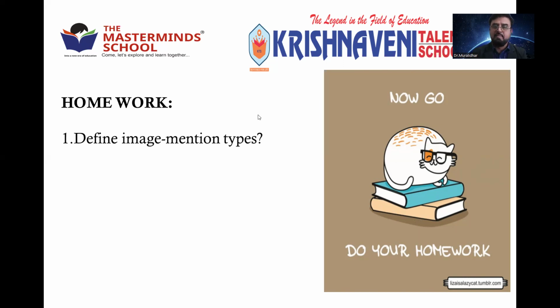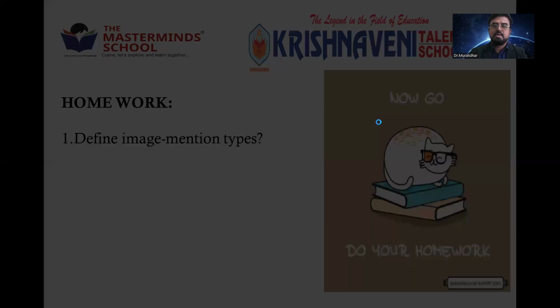Homework: define image and mention its types. Note down the question, and write about what an image is and what real image and virtual image are, with examples. A real image is formed when light converges at one point, and it can be caught on a screen. Whereas a virtual image is formed when the light appears to converge or diverge after reflection. It cannot be caught on a screen. Okay. So write it and take the signature from your teachers and parents.